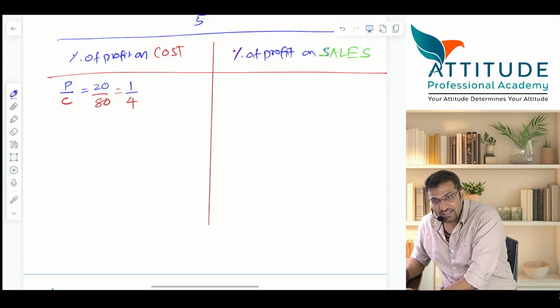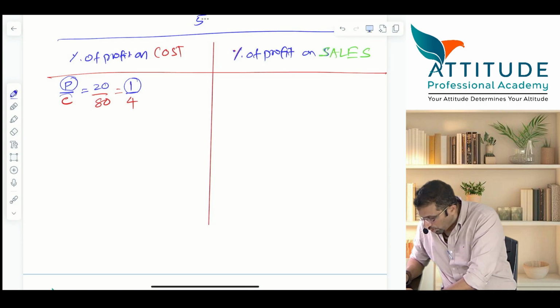It means if 1 rupee is the profit, cost is 4 rupees. Profit is 1 rupee, cost is 4 rupees.